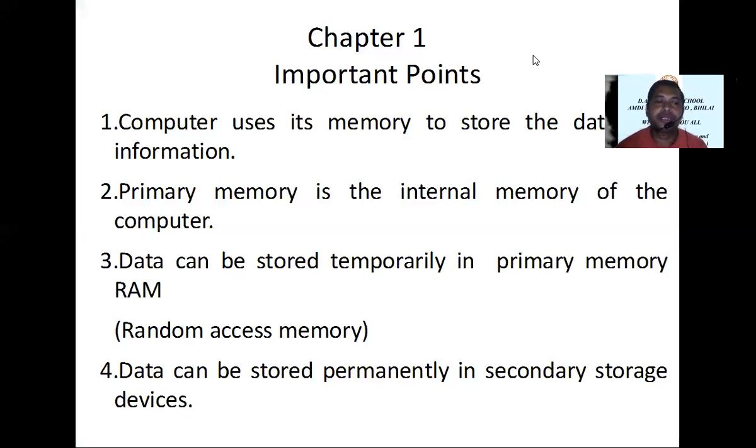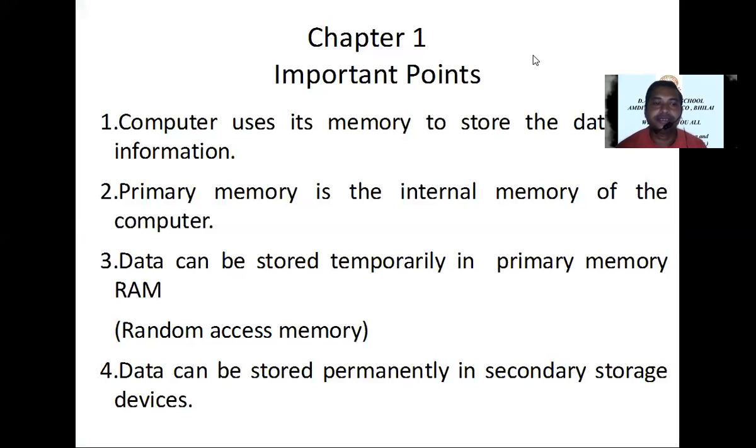Primary memory is RAM. RAM full form is random access memory. Point number 4. Data can be stored permanently in a secondary storage device.